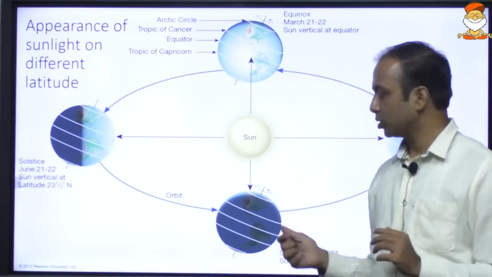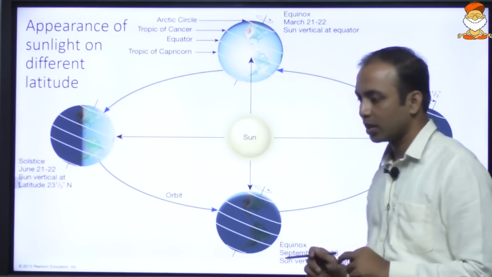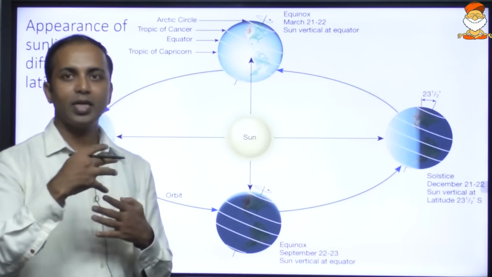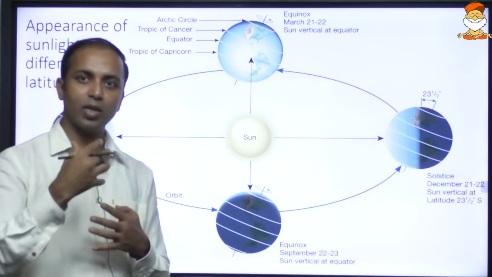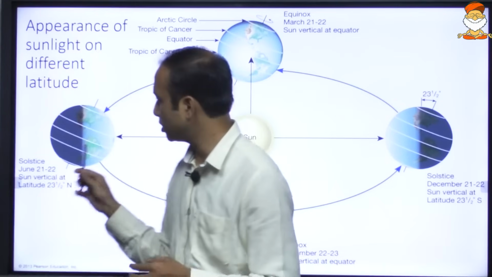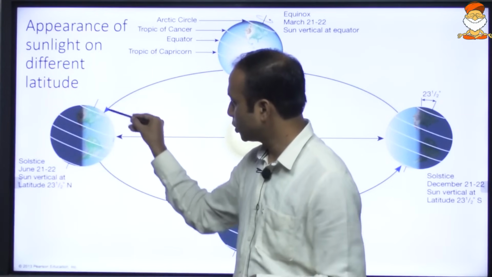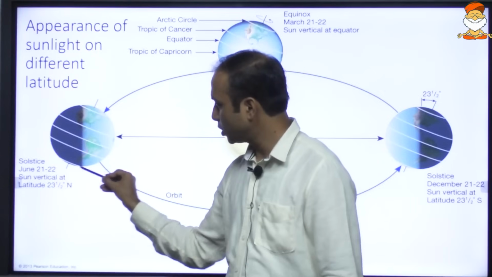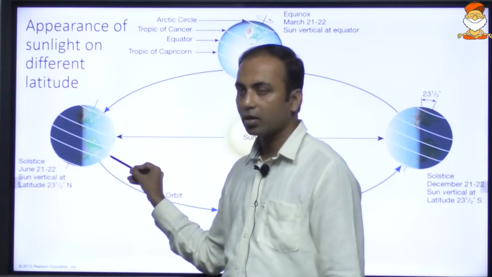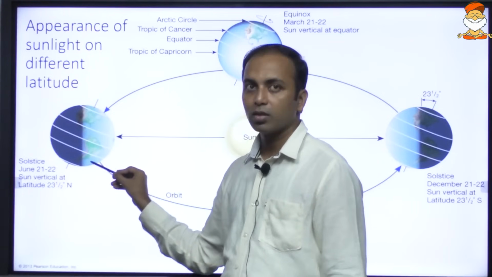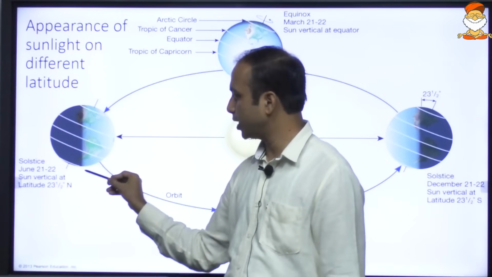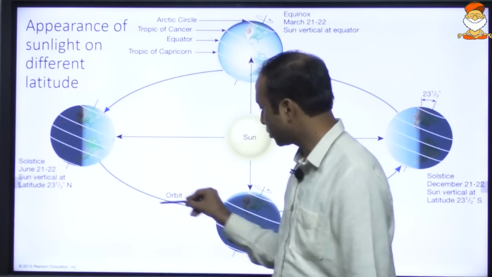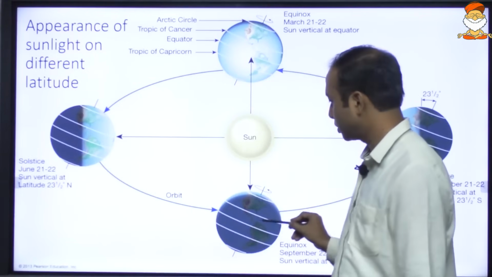So that is termed as the equinox, which is September 22nd, 23rd, wherein the entire earth will have equal day and night time, 12 hours day, 12 hours night. Whereas in this case, the northern hemisphere will have summer and longer day. Southern hemisphere will have winter and it will have shorter daytime, and shorter daytime means longer night time. When it comes to this position, equal day and night time, so equinox.